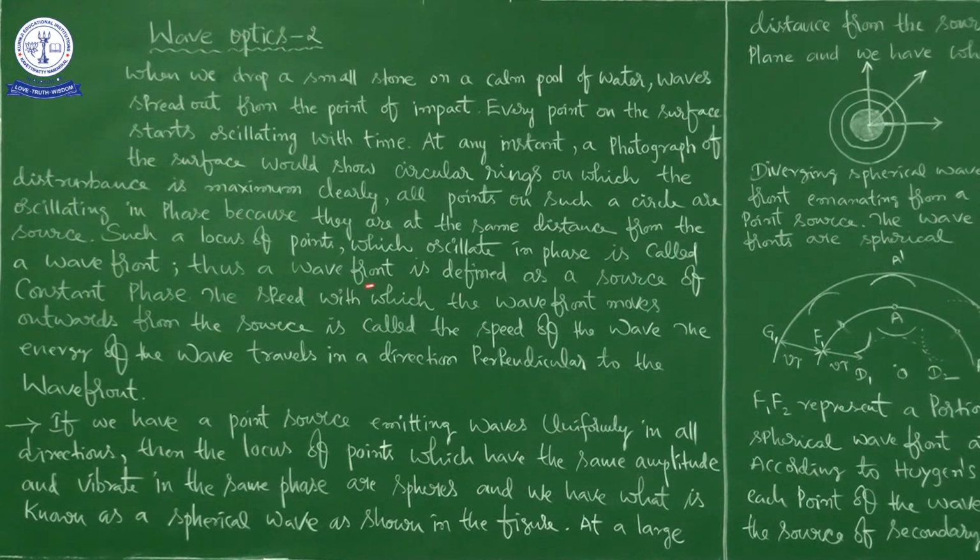Thus a wavefront is defined as a surface of constant phase. The speed with which the wavefront moves outwards from the source is called the speed of the wave. So simply, the speed of the wavefront is the speed of the wave. Next, the energy of the wave travels in a direction perpendicular to the wavefront. It is an important point. The energy of the wave travels in a direction perpendicular to the wavefront.